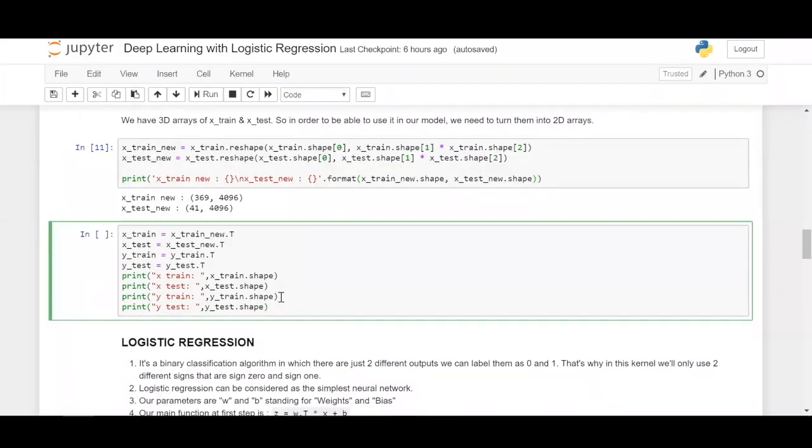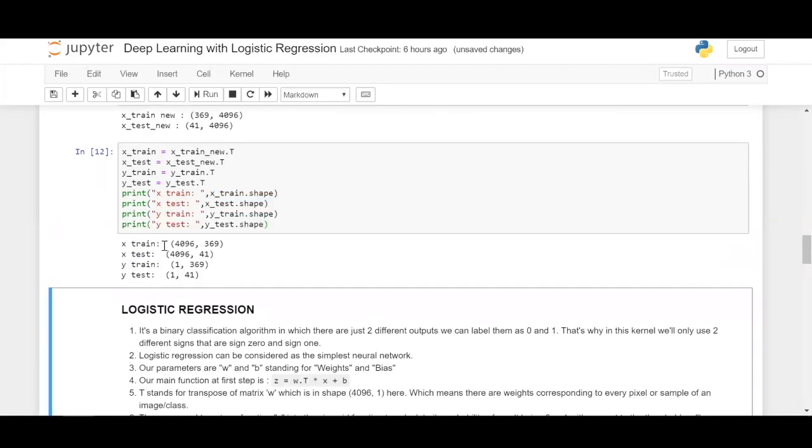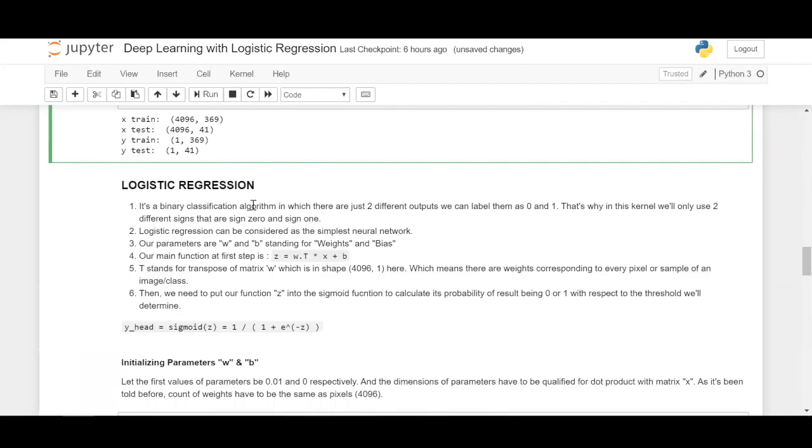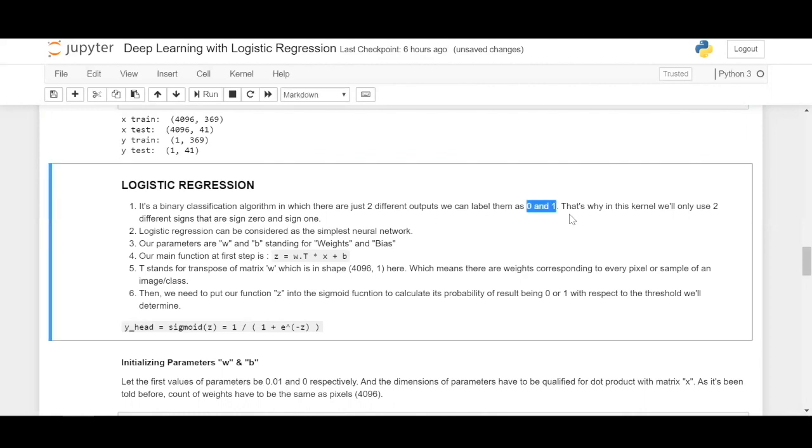So now let us just define the training and testing data and get them out. So this is what we have got. We have just taken the transpose of this and displayed the shapes of them. Now that we have our training data ready, let us get into logistic regression. It is nothing but a binary classification algorithm in which you have two different outputs that are labeled as 0 and 1. So let us go into this.